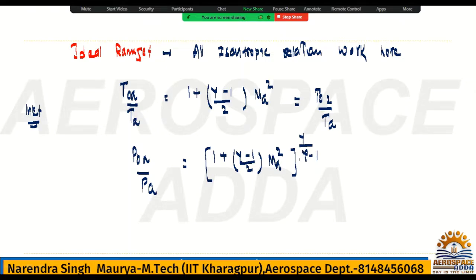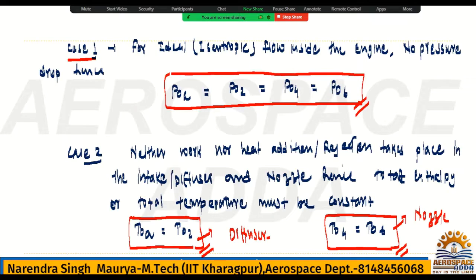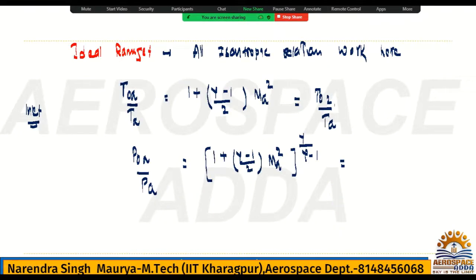This is the formula for the pressure. And you also know very well, because it is the ideal ramjet, what is P naught A? This P naught A is exactly equal to P naught 6. So you can write P naught A is equal to P naught 6 by PA.